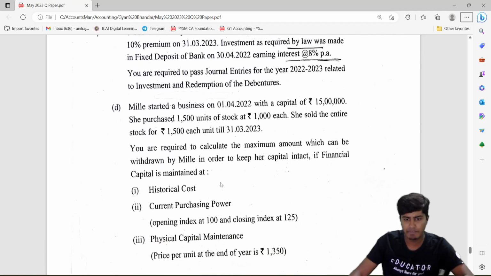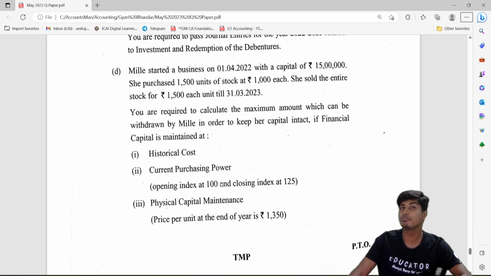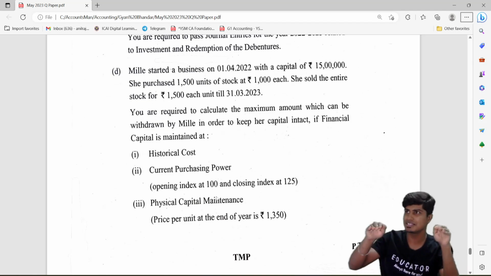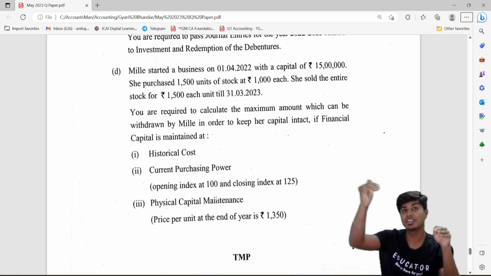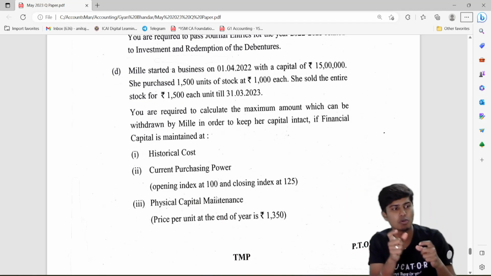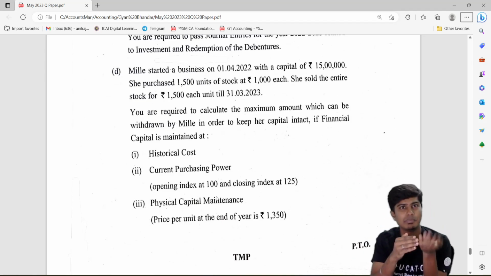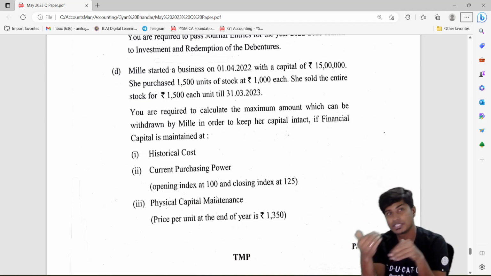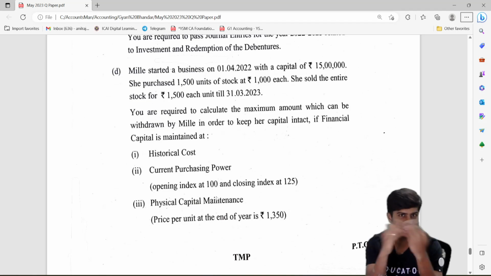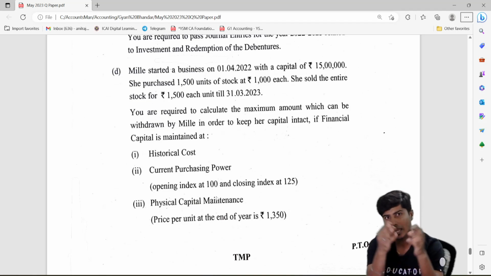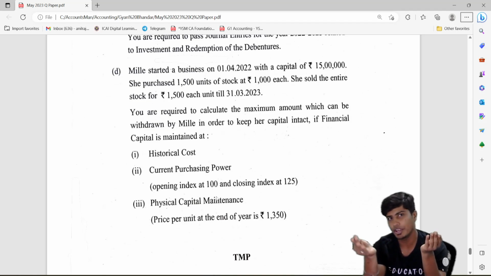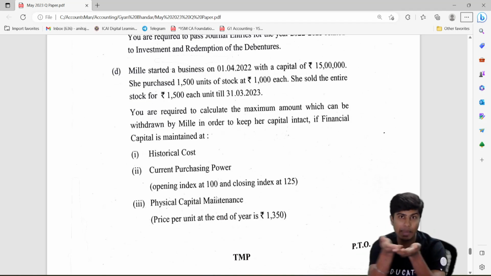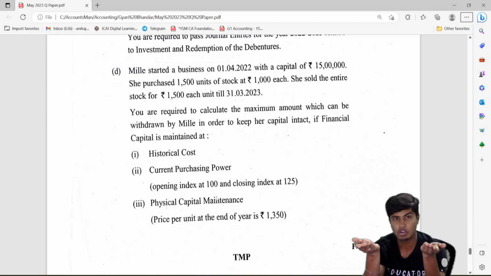And next one we have, this is from framework to financial statements, module 1. I remember someone asking a question on this. This is where you need to maintain whether the capital is the same, how much the drawings made are, and whether further drawings can be made. You compute number of units into purchase price, that will be your deduction from the capital. Number of units into selling price, that will be your selling price that you add to capital. Or basically, purchase and sales difference you'll find as profit, add profit to capital and then deduct drawings, and you arrive at closing capital. If closing capital should be the same as opening capital, that is the historical cost method.